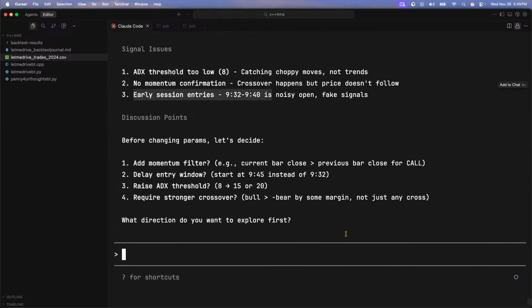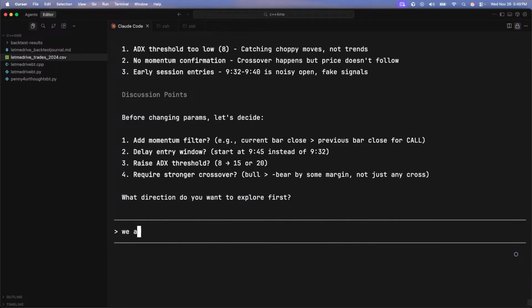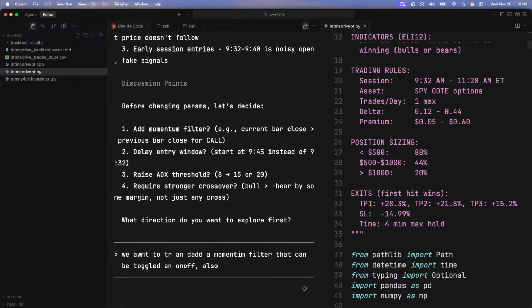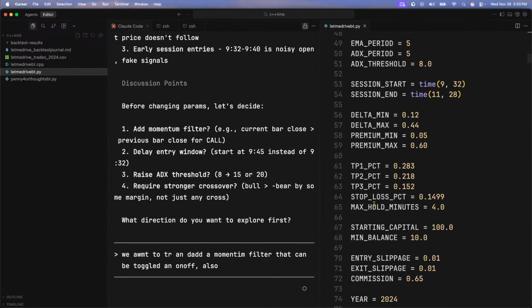All right. The current bar. We want to try and add a momentum filter that can be toggled on and off. Let me just do the momentum filter right now, because I'm thinking about doing a couple other things.